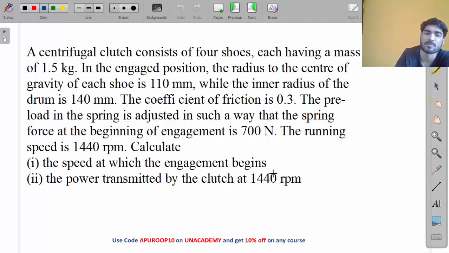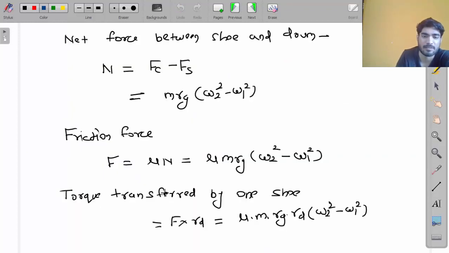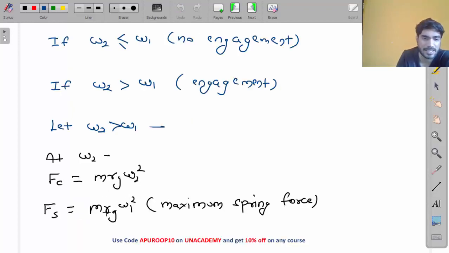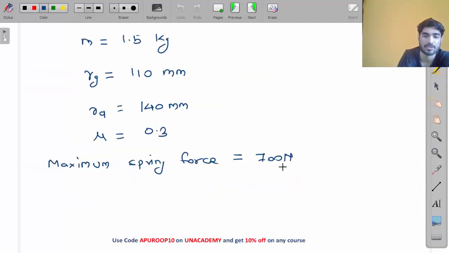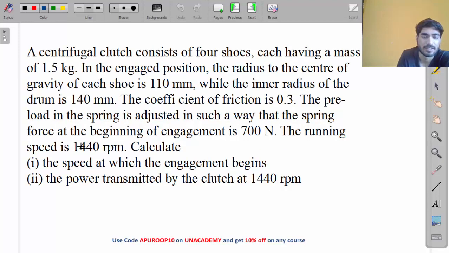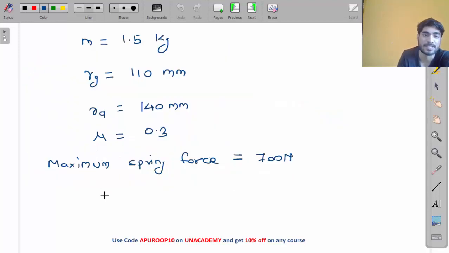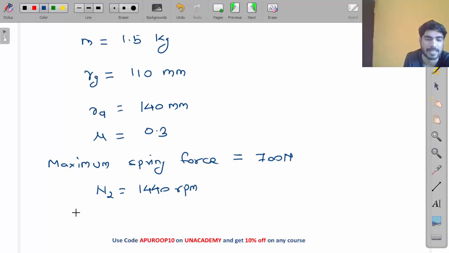What is maximum spring force? Maximum spring force is m Rg omega 1 square. Running speed is given, but it is given in rpm. N2 is 1440 rpm, so you can convert it into radian per second.